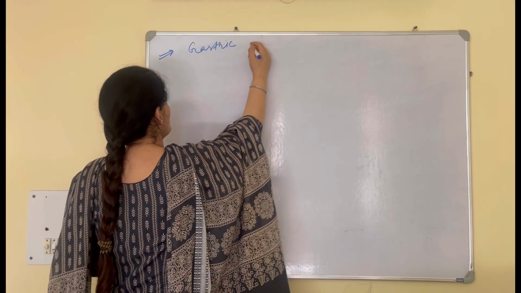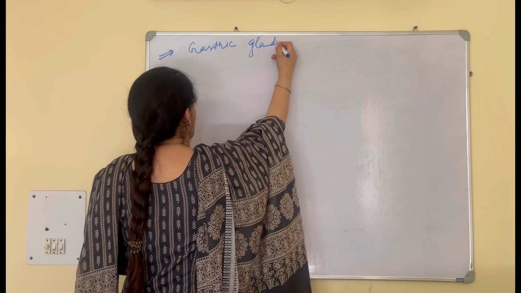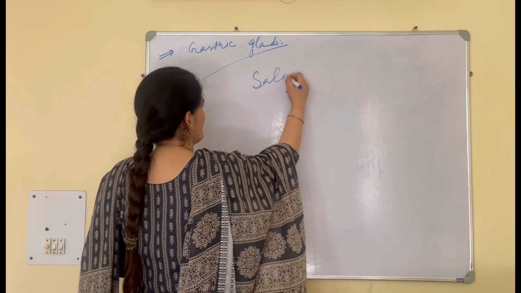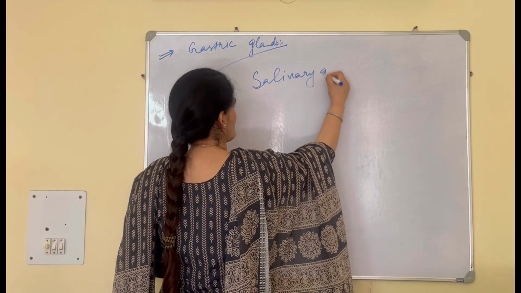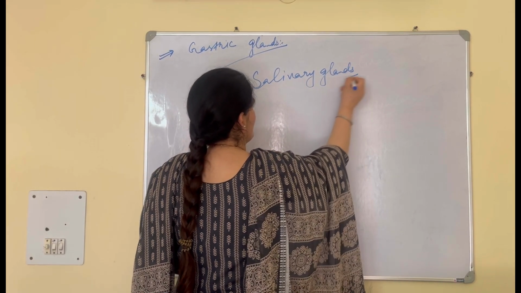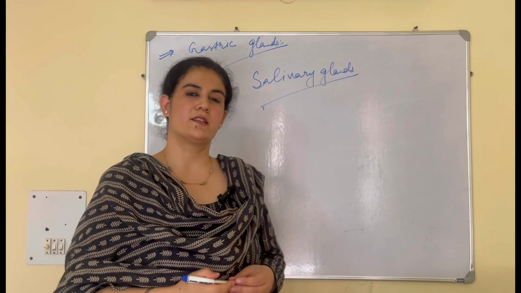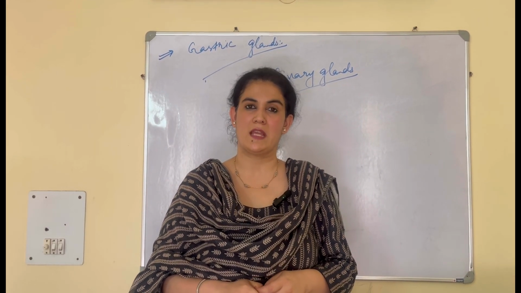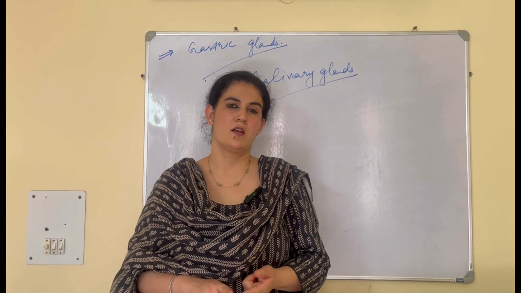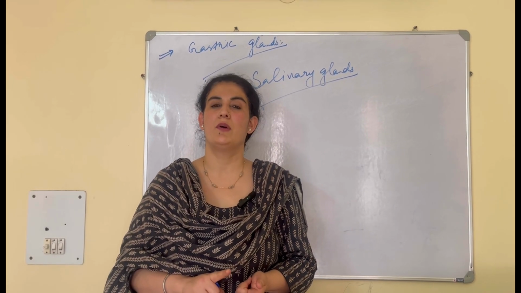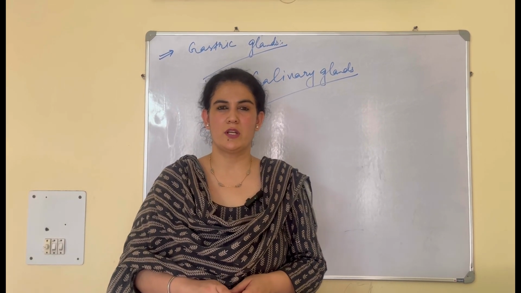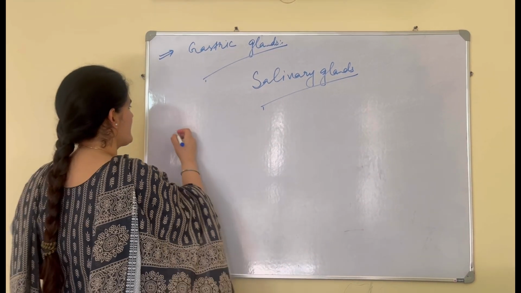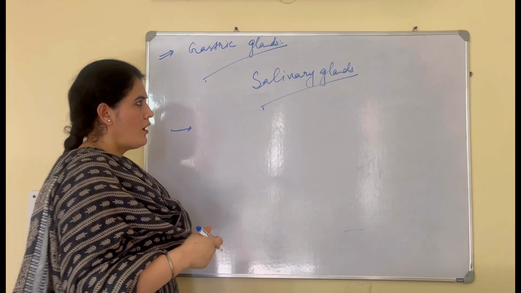But before that, students, in salivary glands we had discussed three glands: the parotid gland, the submaxillary gland, and the sublingual gland. Now there is something related to the salivary glands that we have to discuss.